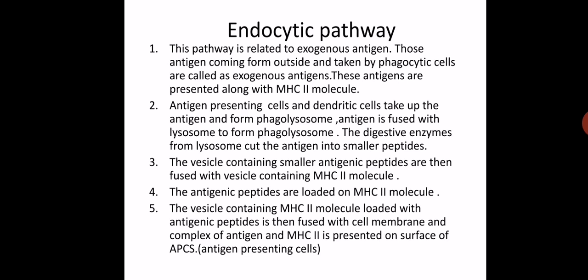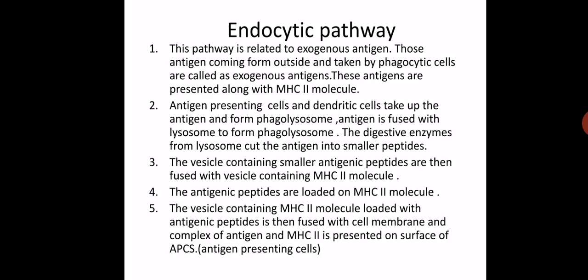What happens later on? The MHC class II molecules fused with the peptides, and the whole complex then fuses with the cell membrane, and the complex of antigen and MHC2 is presented on the cell surface. Which cell?